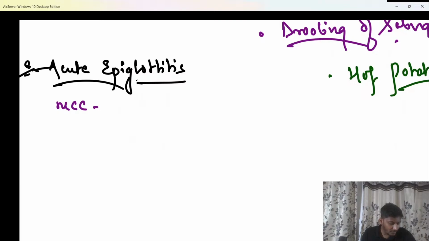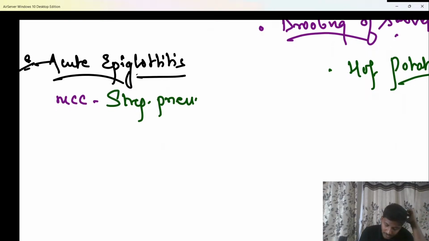So the most common cause of acute epiglottitis is nothing else but Streptococcus pneumoniae, beta. Yes, the most common cause, rather the leading cause of acute epiglottitis, is this. Other causes can be supraglottic cancer, base of tongue cancer, or it can definitely be acute epiglottitis or acute retropharyngeal abscess. Okay, these are the other causes.